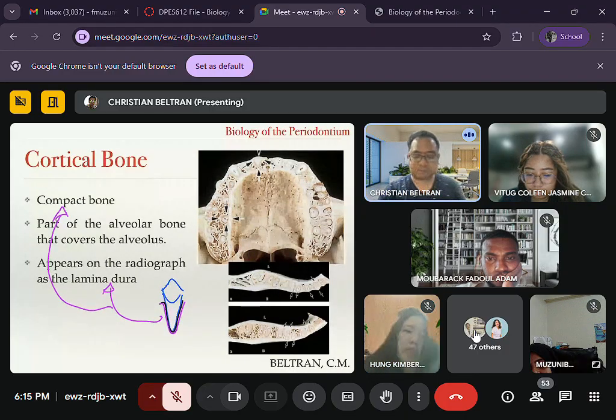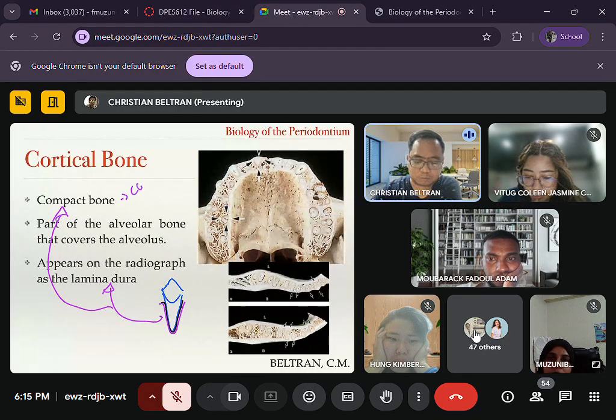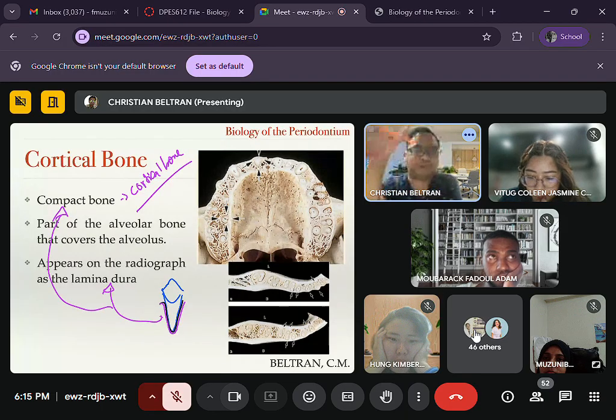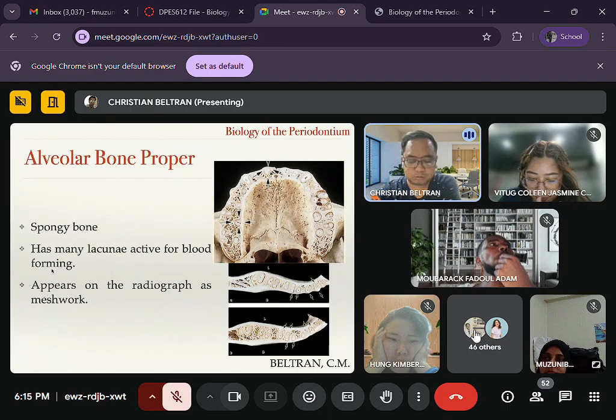So compact bone, excuse me. Compact bone is also known as your cortical bone. That's why we call it corticated margin, right? It's so opaque that you have a corticated margin. Whereas spongy bone, on the other hand, is also known as your cancellous bone.